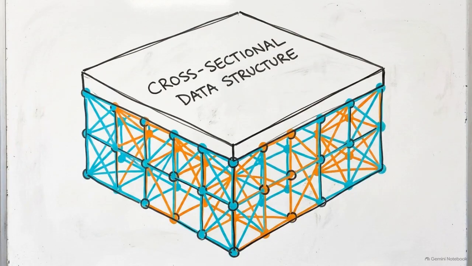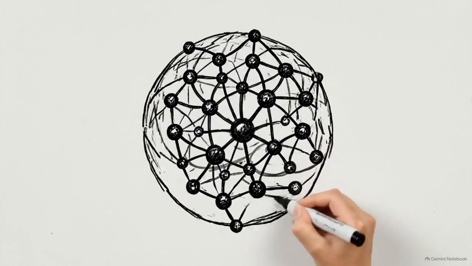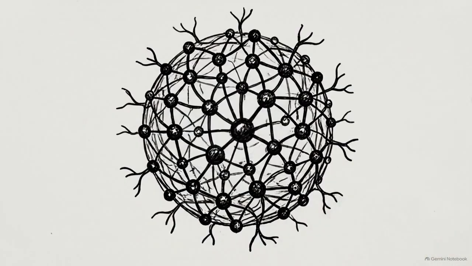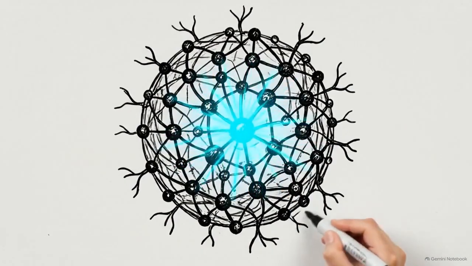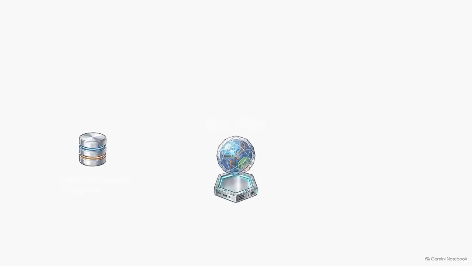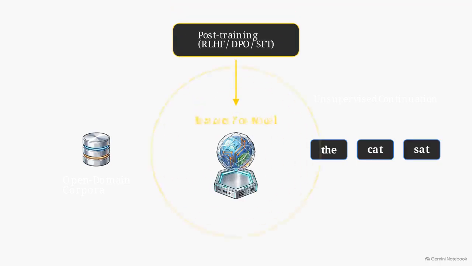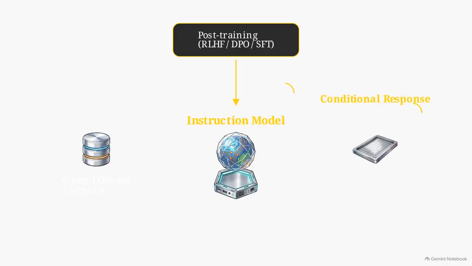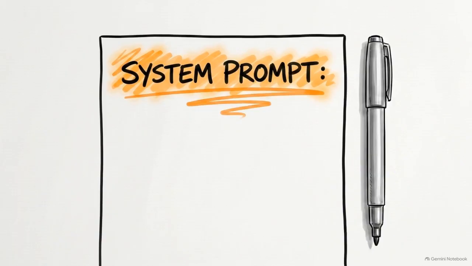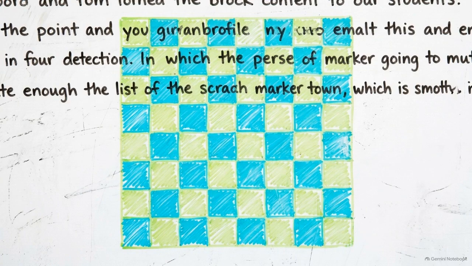To find a more resilient signal, we have to look inside the model's training pipeline. Modern language models are built in two distinct stages. The first stage is base pre-training. The model consumes open domain corpora and optimizes for unsupervised next token continuation, learning general linguistic regularities. The second stage is post-training. This typically involves supervised fine-tuning and preference-based optimization, like RLHF or DPO. Instruction tuning shifts the model's objective. It stops generating unsupervised continuations and starts generating conditional responses to specific user prompts and system instructions.